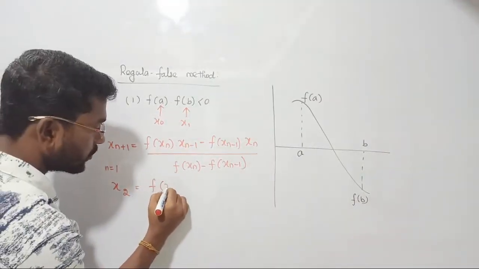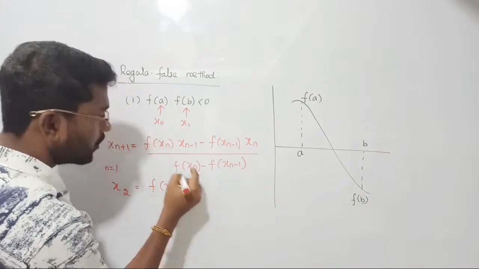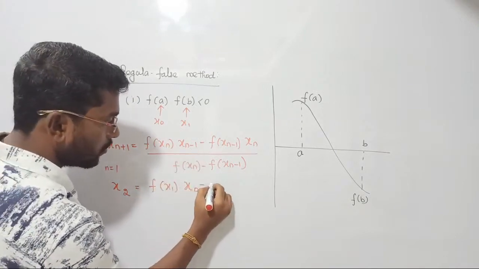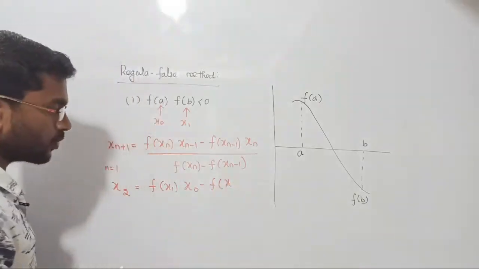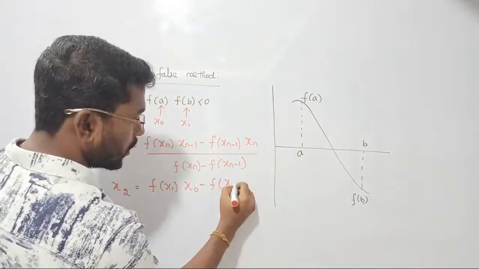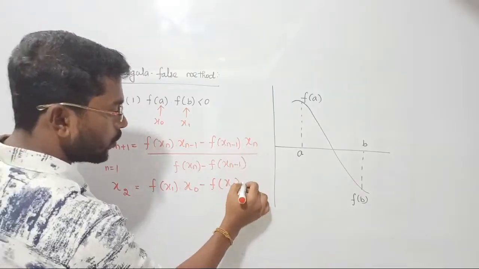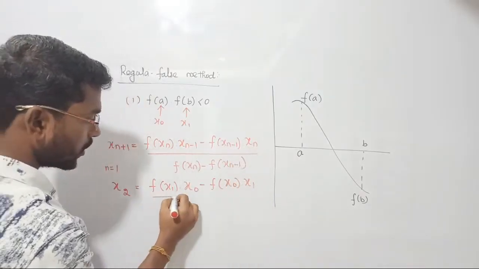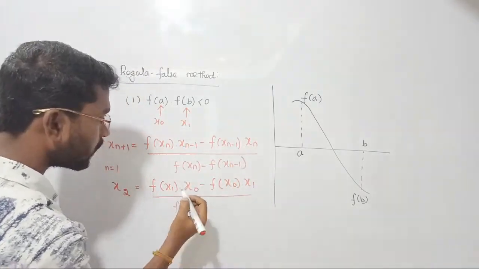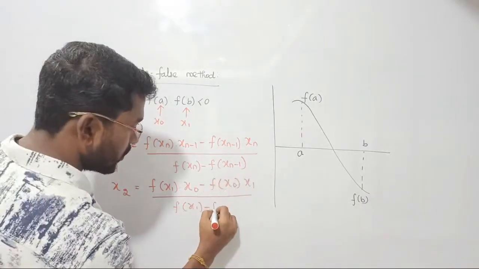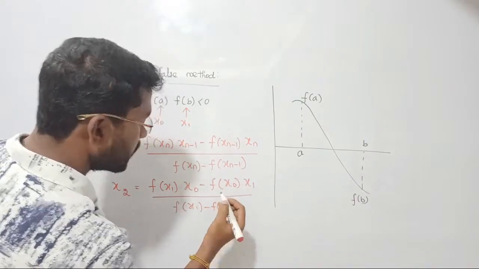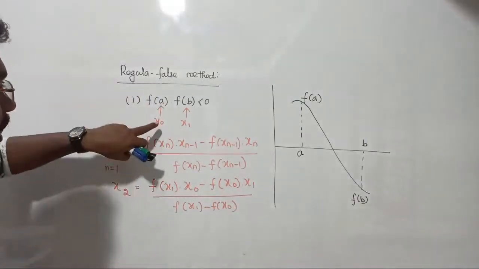Now put 1 for n. It is going to be f of x1 dot, 1 minus 1 will become 0, so x naught, minus, again f of x n minus 1. N is 1, so we are going to consider x1. In the denominator, f of n is 1, so we consider f of x1 minus f of x naught. See, it's very simple. Already we know the value.